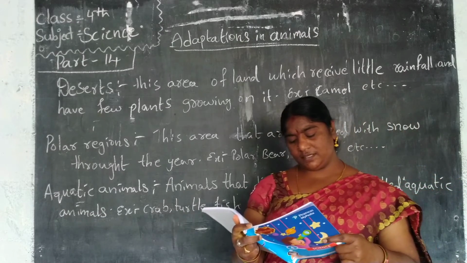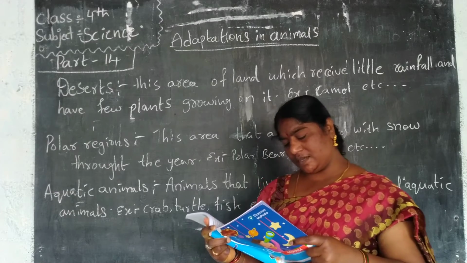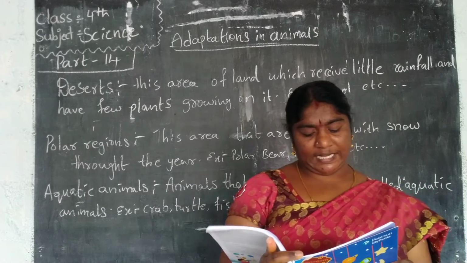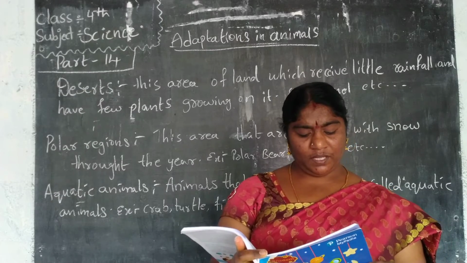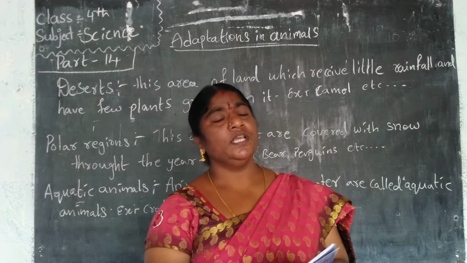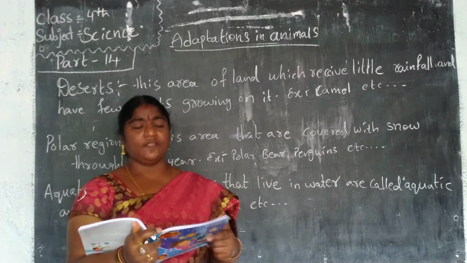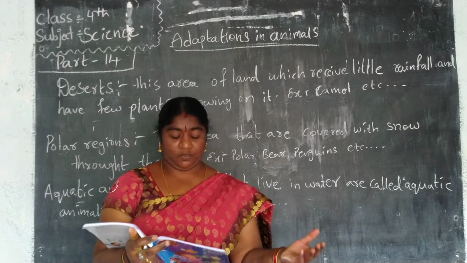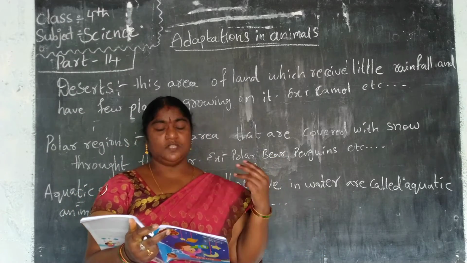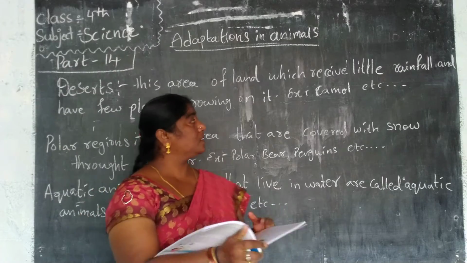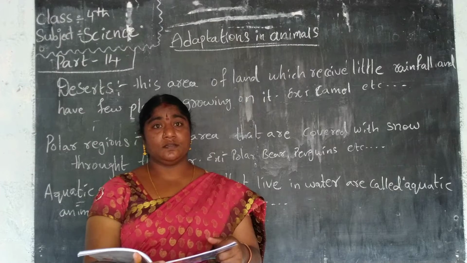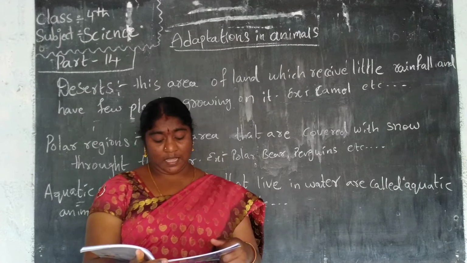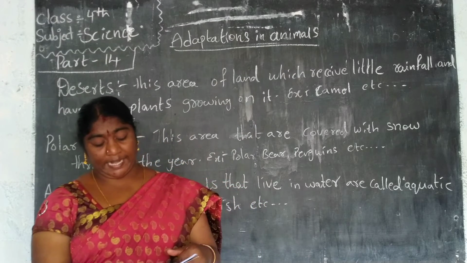Camels, snakes, lizards and desert crocodiles are some animals that adapt themselves to survive in such extreme climate conditions. In these areas they have their habitat.